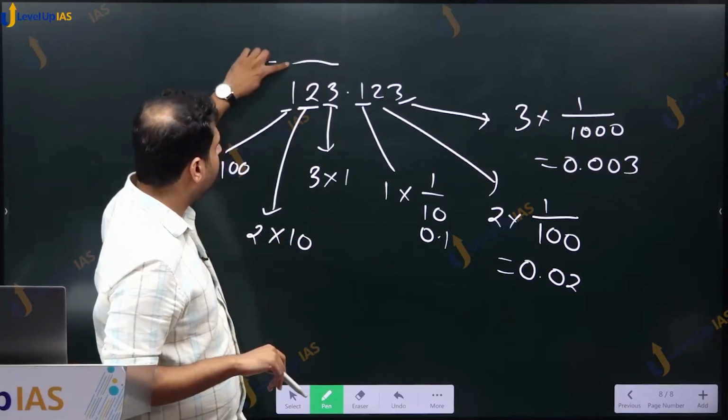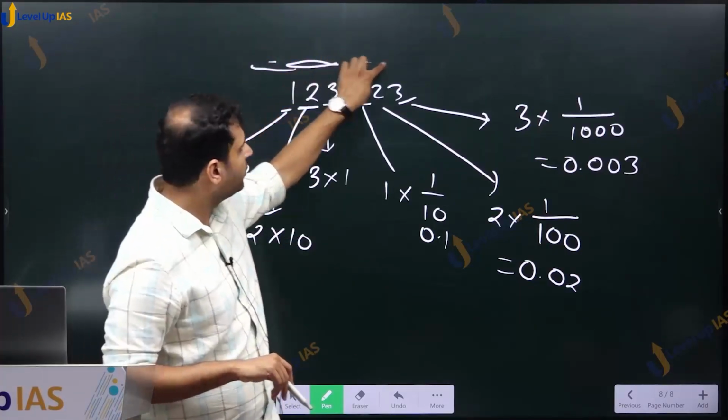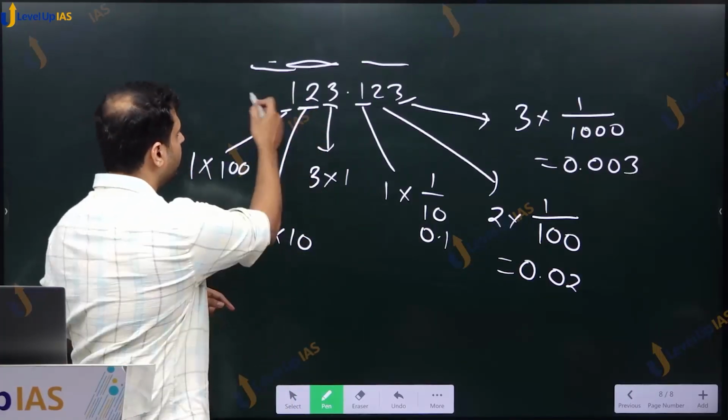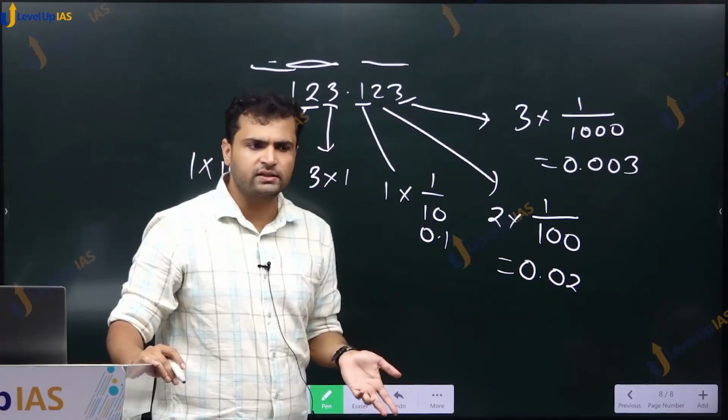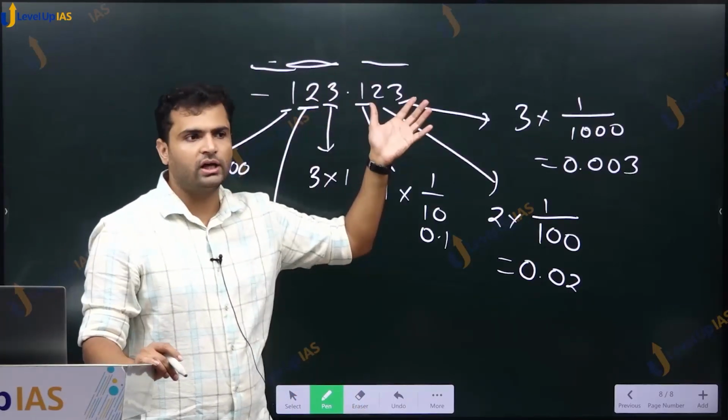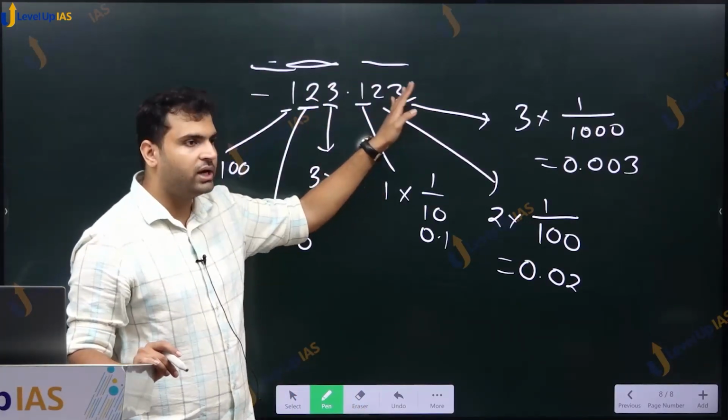This is what we called as integral part. This is what we call as fractional part. ये integral part negative भी हो सकता है, because integers can be negative as well. So this integral part can be negative or can be positive. Fractional part is always positive.